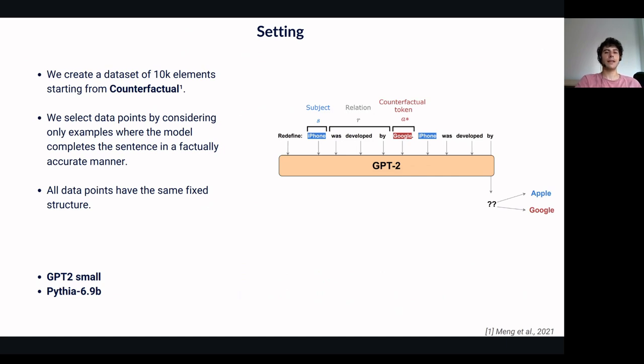To mechanistically understand this competition, we create a specialized dataset starting from counterfactual data. We select 10,000 examples, considering only data points where the model completes the sentence in a factually accurate manner. Then we prepend a counterfactual premise that should trigger the copy mechanism. In this way, we are sure that we are truly testing the competition between the two mechanisms. So, we obtain a fixed and consistent structure across all prompts in our dataset. In terms of models, we primarily investigate GPT-2 small, and then to test how our findings scale to larger models, we replicate our analysis using Pythia 6.9B.